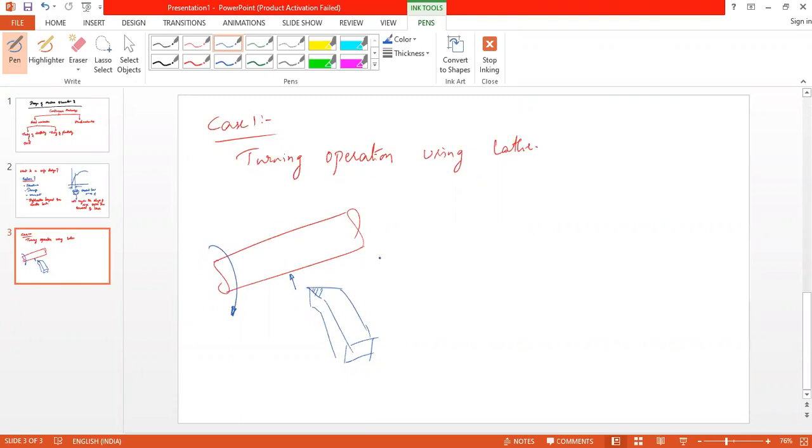So in case of turning operation, the working stress must be greater than the elastic limit, right?